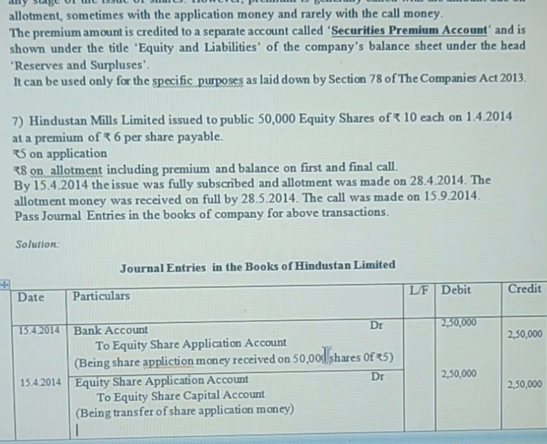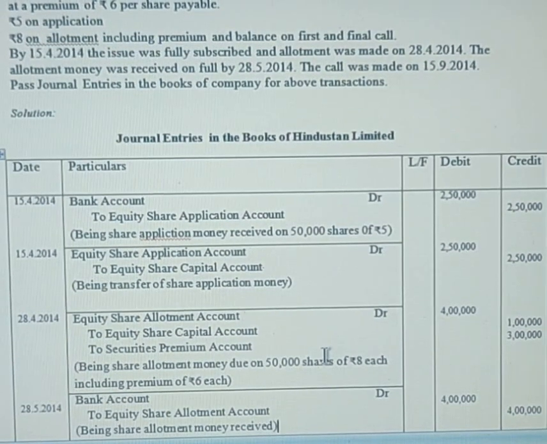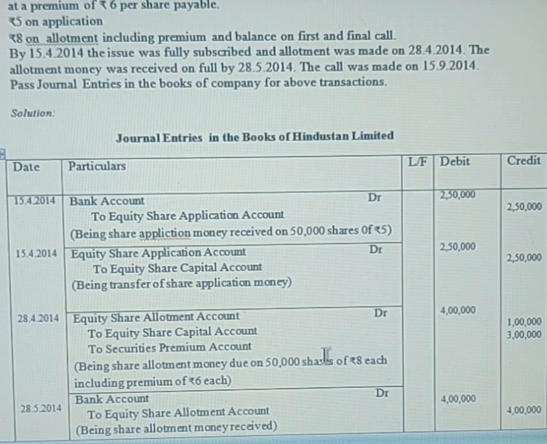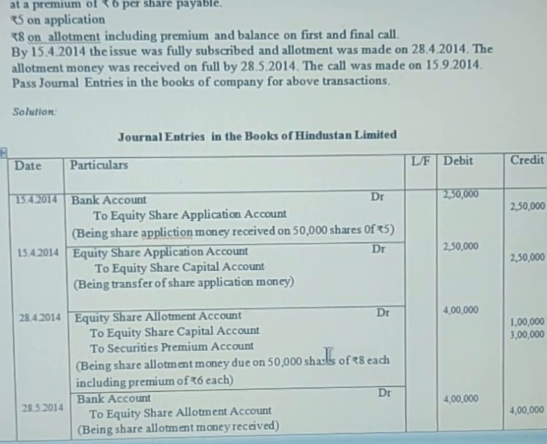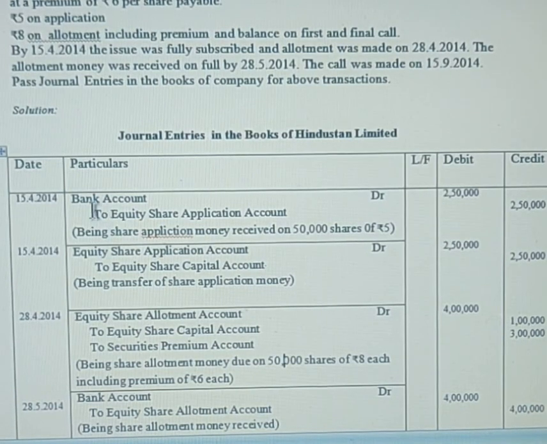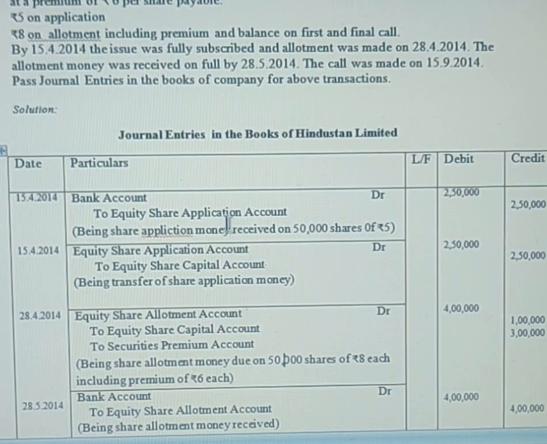Let's move on to the solution and see how the solution is. The same journal entries with the application stage will be repeating here again. Let's see the application stage entries. As we have already made clear in the previous classes, the first journal entry is for receiving the application money, that is bank account debit to equity share application account.